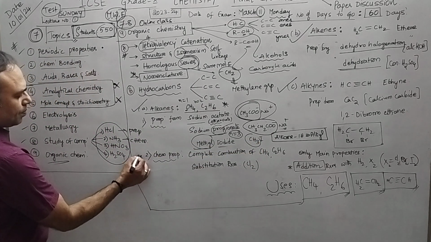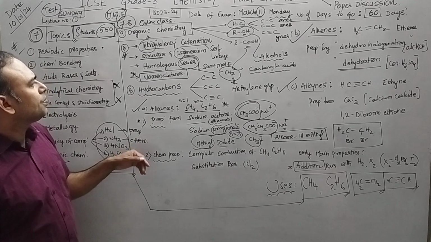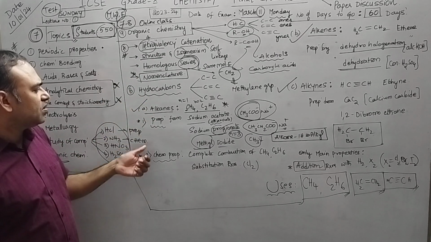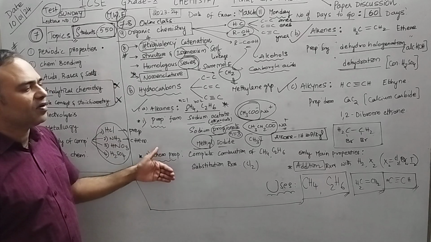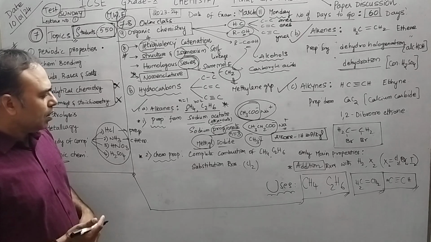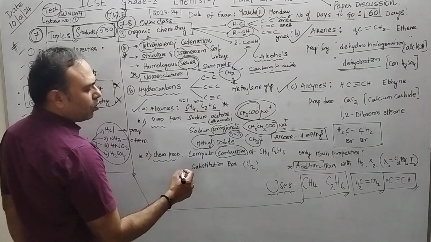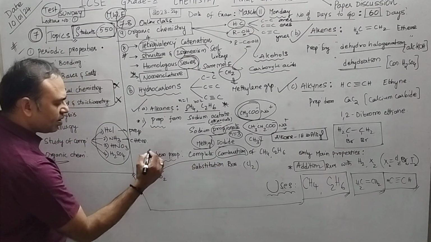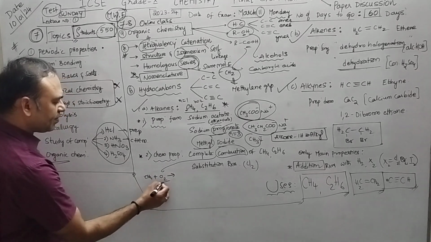Chemical properties. As we are familiar, it comes like this: nomenclature, classification, then comes preparation, chemical properties. The same order is followed in organic chemistry. Earlier we know this. So what are the chemical properties? Complete combustion. What is combustion? Burning anything in presence of oxygen. You can take methane plus O2, whatever.